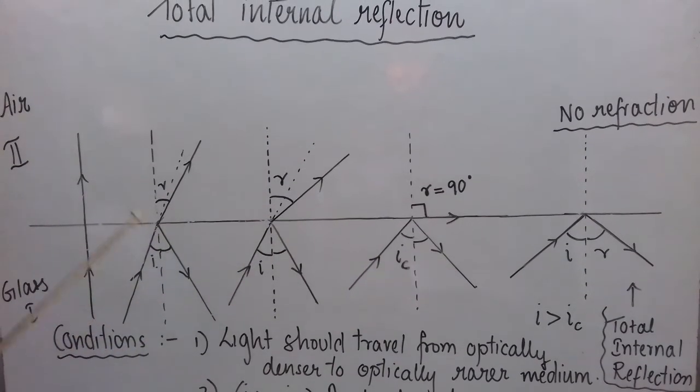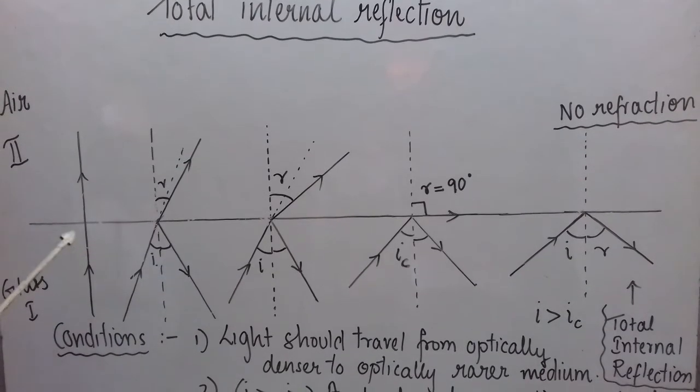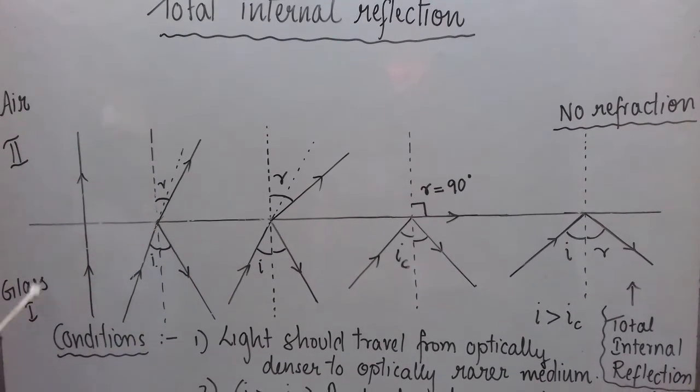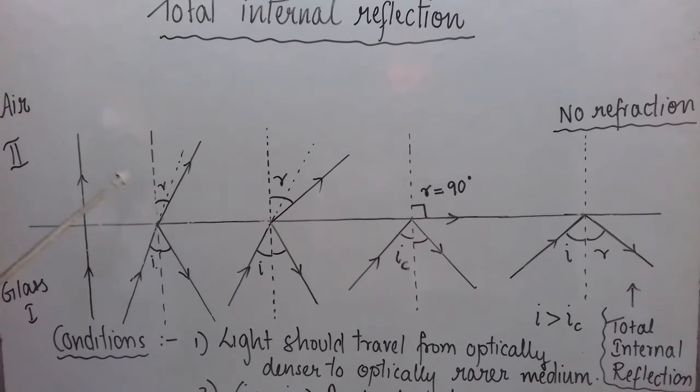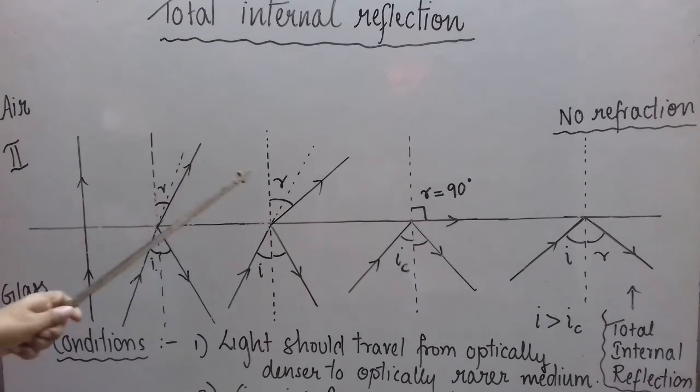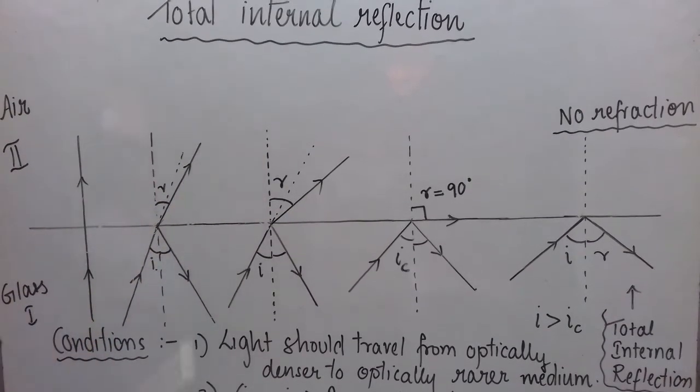I have not drawn many figures here, but you can imagine that as we increase I from 0, slowly what is happening? Part of the light is reflected back into the glass and part of the light enters into the second medium, air, but it is moving away and away from the normal.